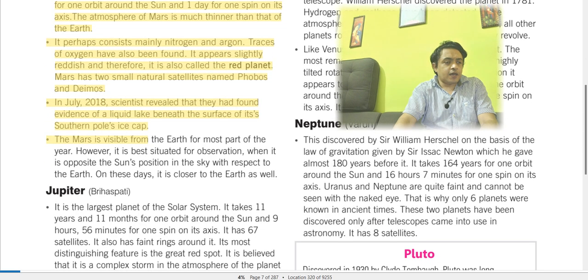Mars is visible from the Earth for most part of the year. However, it is best situated for observation when it is in opposition, opposite the Sun's position in the sky with respect to the Earth. On this day, it is closer to the Earth as well. So this is what completes Mars.